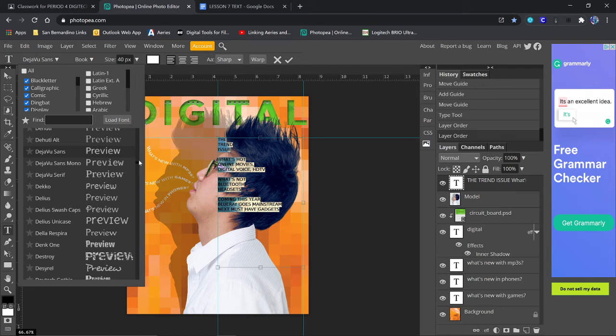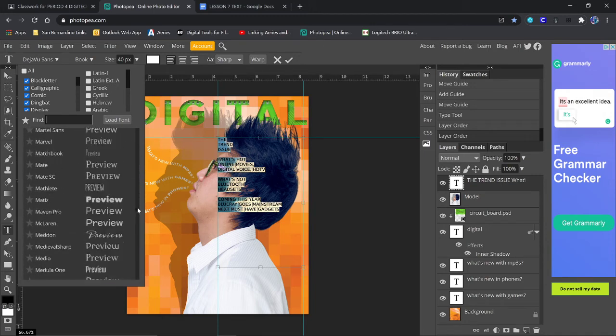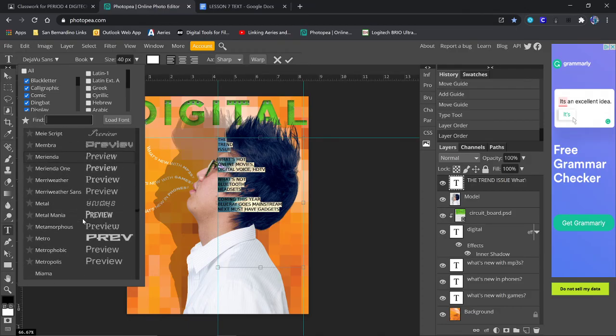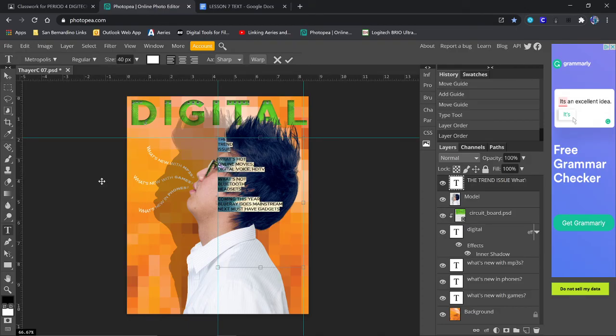We want Metropolis. So let's drag this down to the M's. That's it. Okay. So one more time, let's highlight the top 3 lines. We're going to change the size to 180.